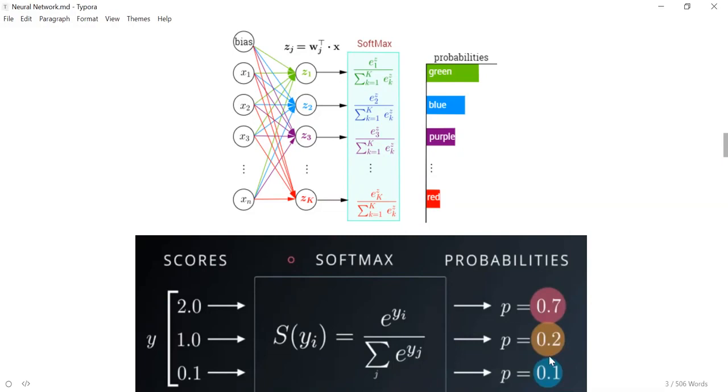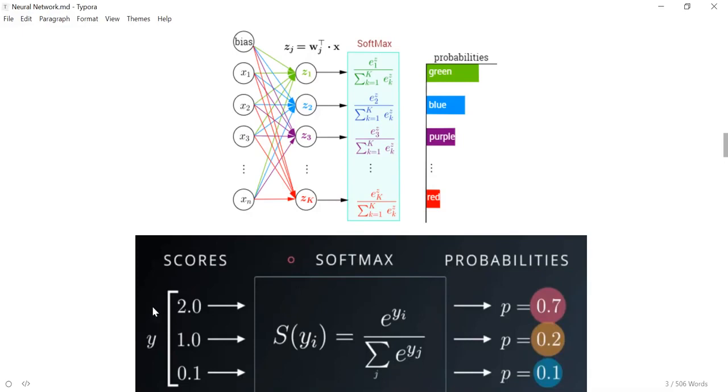So now the neural network is saying that the image that you have given is probably class 1 with 70% probability, class 2 with 20% probability, and class 3 with 10% probability. So that is the use of a softmax function. We use softmax because we want probability-like outputs at the end.